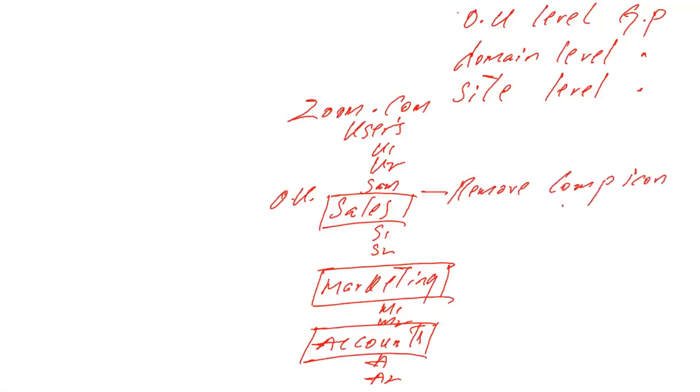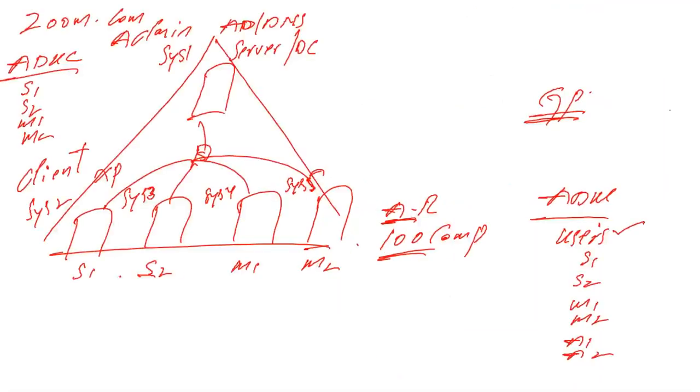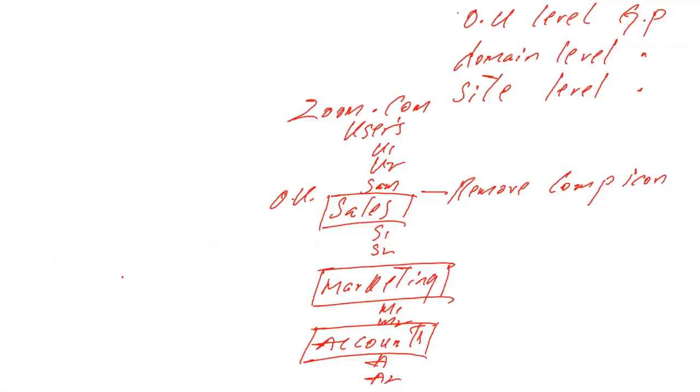remove computer icon. So this policy is going to be restricted to which users? It is going to apply only to sales users. So whenever the S1, S2 user logs into any client machine, can they access the computer icon? No. The user cannot access the computer icon. But at the same time, if I log in as an M1 user on the same machine, or an M2 user, can they access the computer icon? Yes, because we applied this policy to the sales users, not to marketing. So this is called OU level. So what is an OU level policy? Please write down: if we apply a group policy on the sales OU, this group policy will affect only sales OU users.